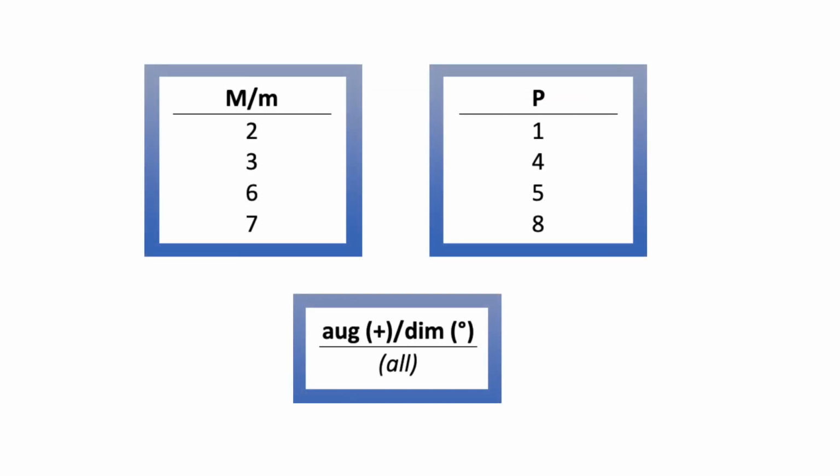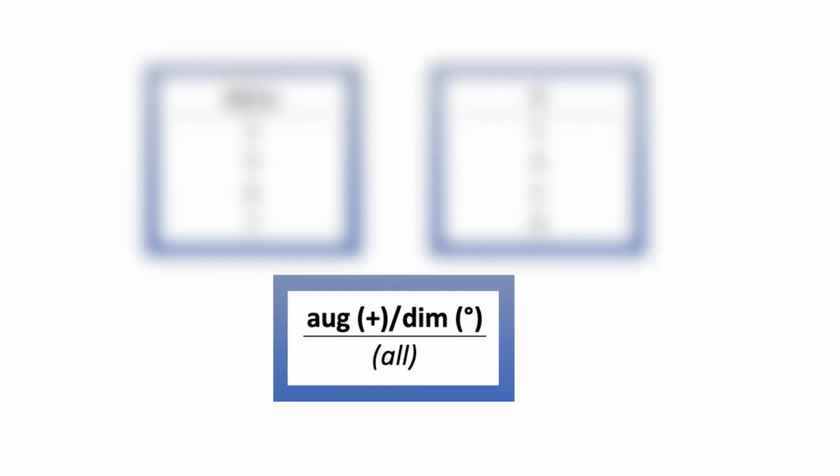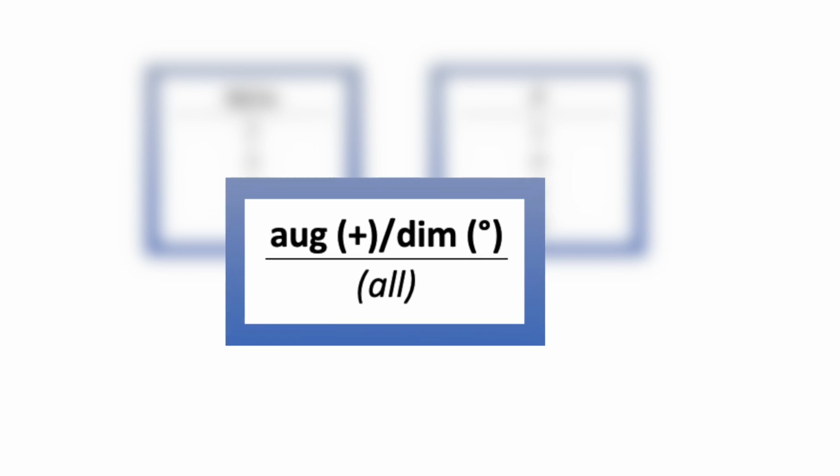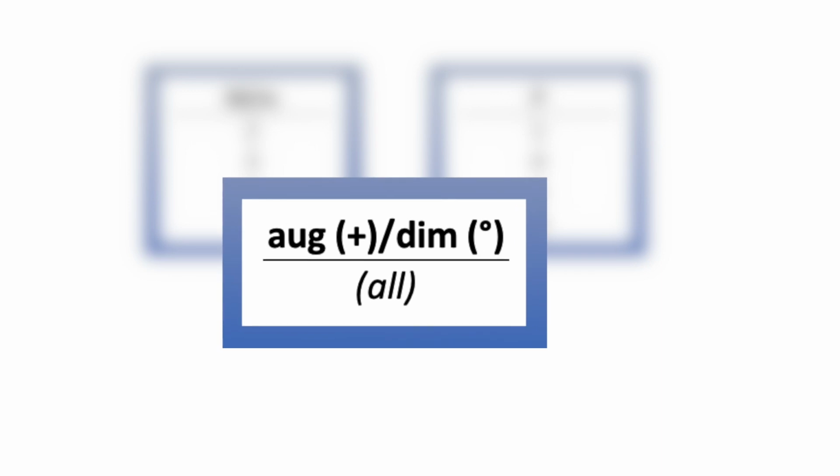As explained earlier, the major and minor qualities can only ever apply to a subset of our numeric intervals. The perfect quality can only apply to a different subset of intervals. However, both the augmented quality and the diminished quality could each be applied to any of our generic intervals. Let's go ahead and explore a bit of what augmented and diminished actually mean.